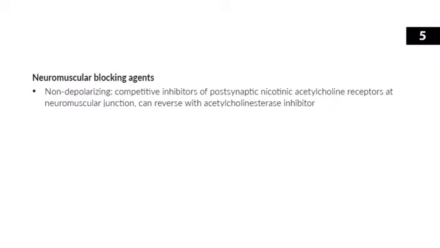Now, how do these work? Well, these are competitive inhibitors of the postsynaptic nicotinic acetylcholine receptors on the neuromuscular junction. So they compete with acetylcholine for that binding site. And when they bind to the receptor, they prevent acetylcholine from triggering a muscle contraction. So the muscle just stays nice and relaxed. But think about this for a second.